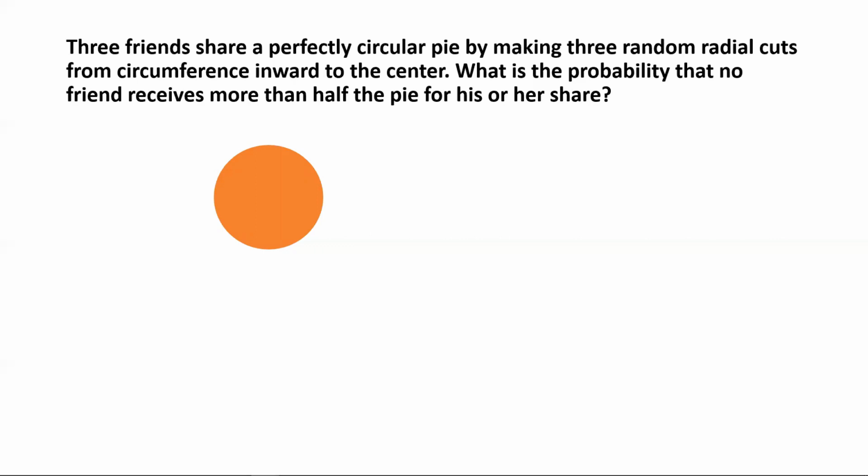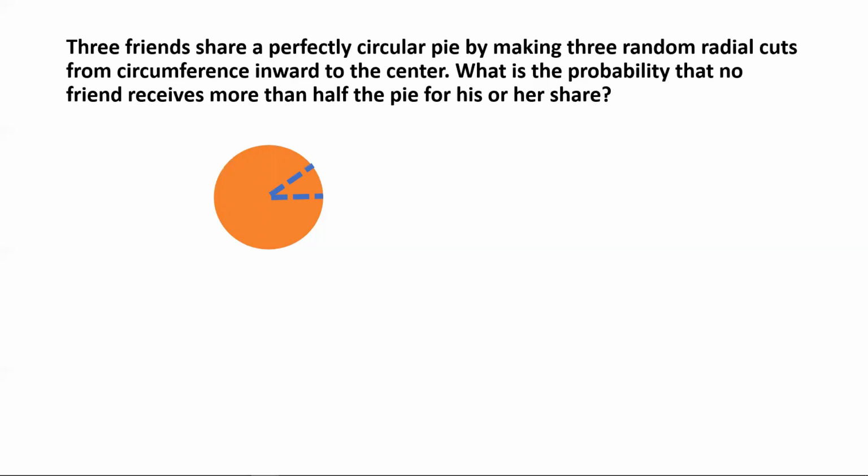So if we have one radial cut like this, we are going from circumference inward to the center, and then we can make another radial cut, and that defines a sector of the circle.